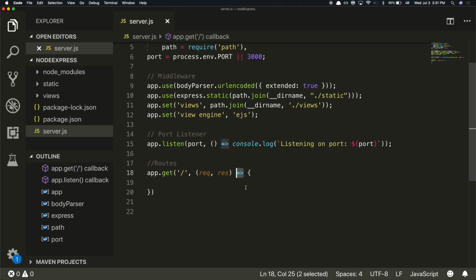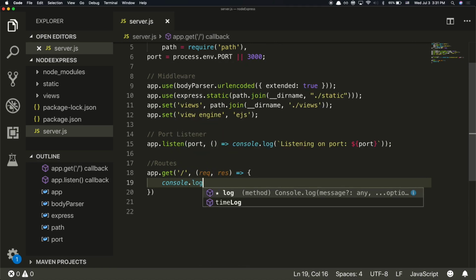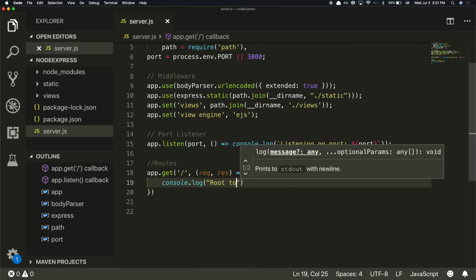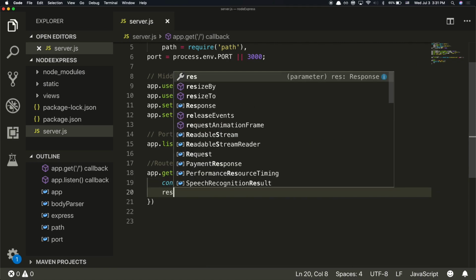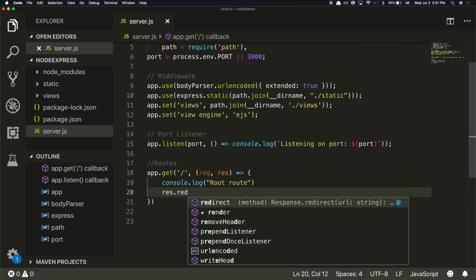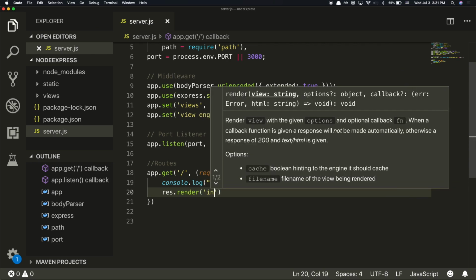Don't be afraid of them. Get used to them. It's an ES6 syntax. Try to implement them. If it gets confusing or you run into trouble, then you can go back to writing regular functions until we get some more clarity on them. But don't be afraid of the fat arrow functions. Then here, we can console log root route, and then response dot render our index.html.